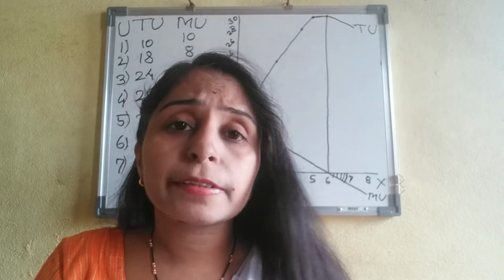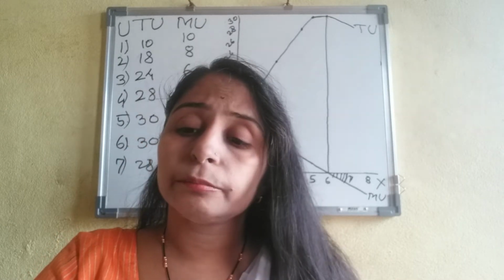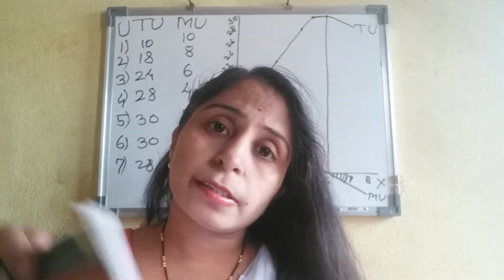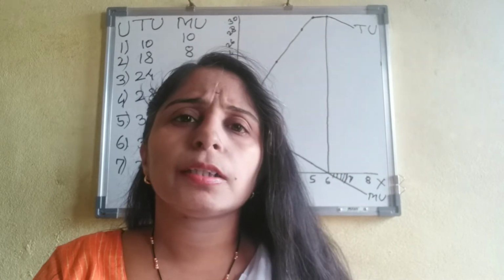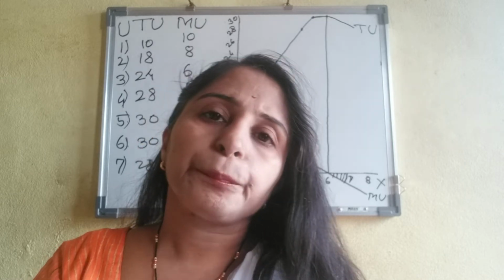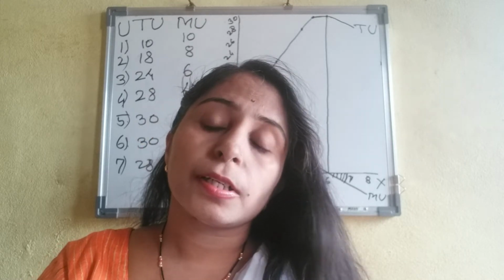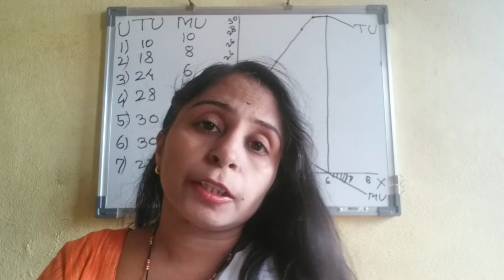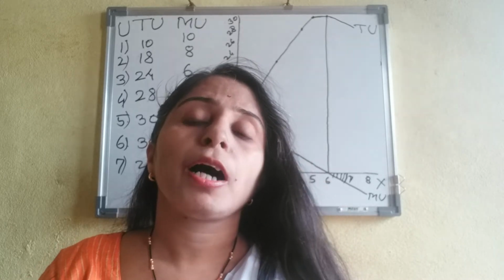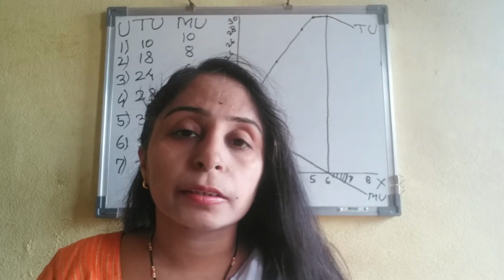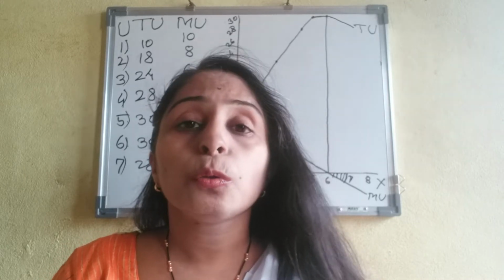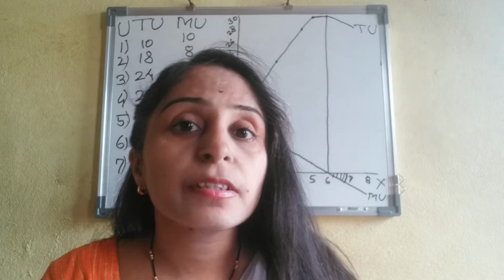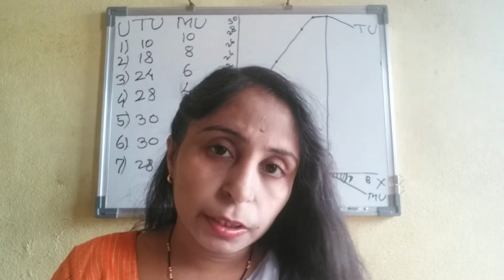In economics, when we are studying some theories or some laws, the authors, scientists, or economists have taken some assumptions to understand the actual condition or the result of our theory.